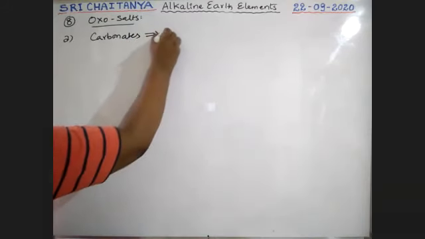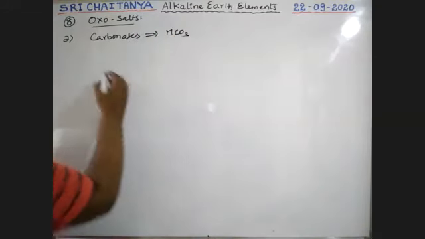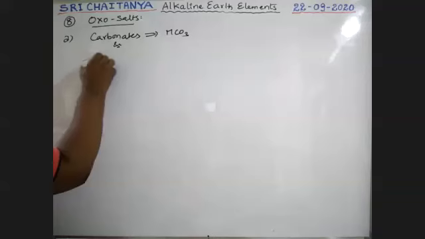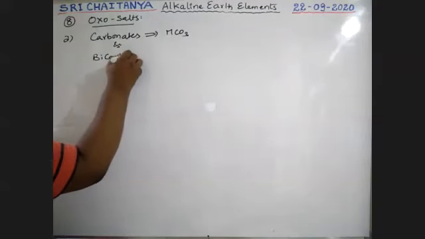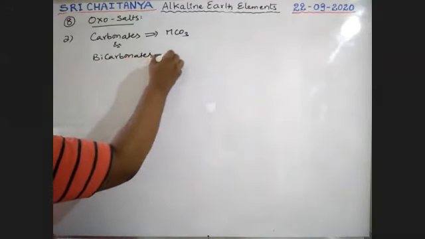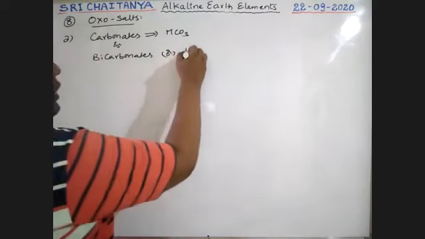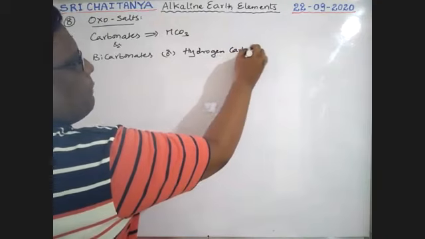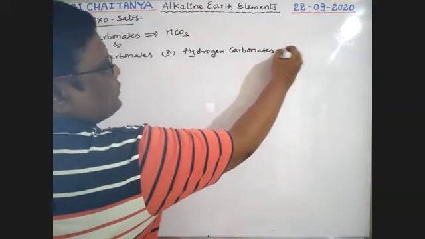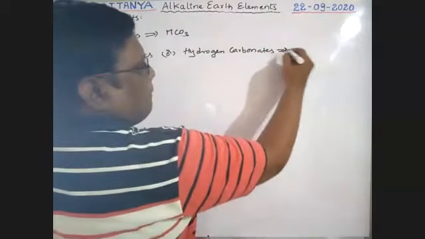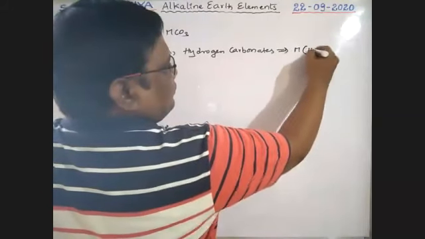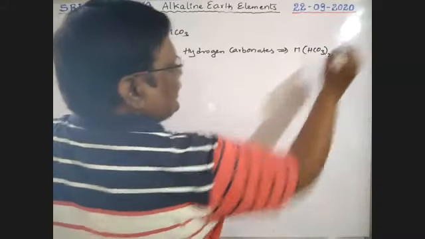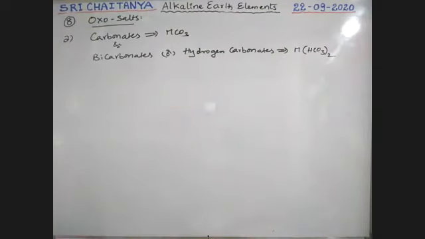What is their general formula? MCO3. And bicarbonates, which are also called hydrogen carbonates, have the general formula M(HCO3)2. So this is about carbonates and bicarbonates, boys.